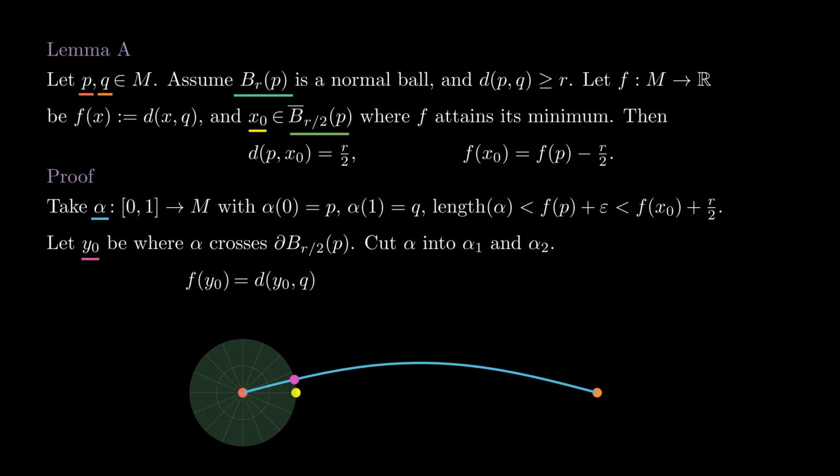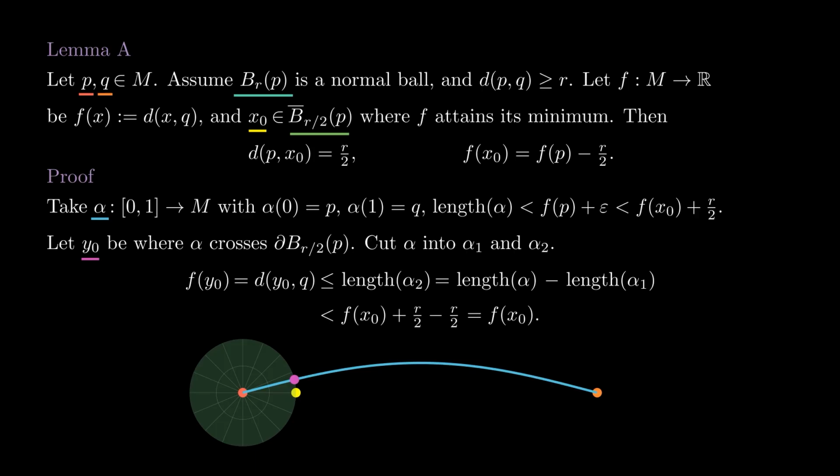By definition of distance, f of y0 is less than the length of alpha 2, which is the length of alpha minus the length of alpha 1. The length of alpha was less than f of x0 plus r over 2, and the length of alpha 1 is at least r over 2. Therefore, f of y0 is strictly less than f of x0, which was assumed to be the minimum. This contradiction finishes the proof of the fact that f of x0 equals f of P minus r over 2.